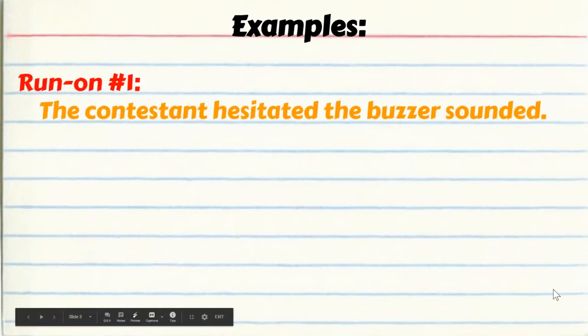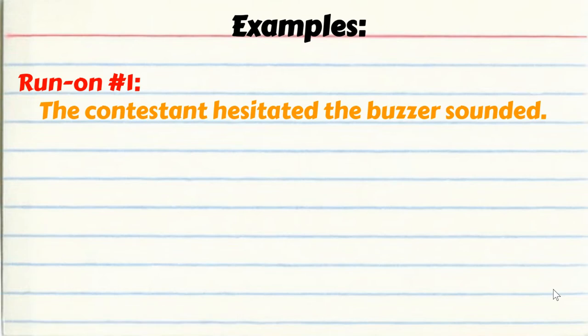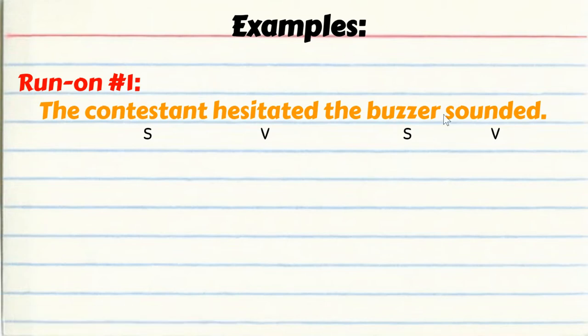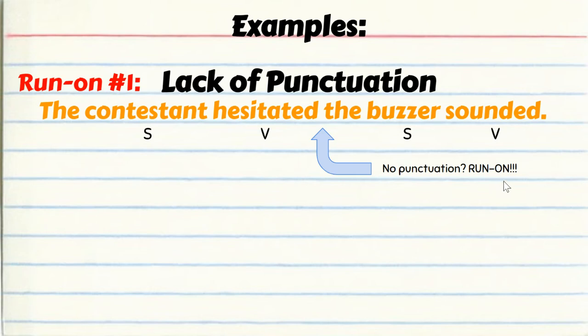Here we go. Run-on one. The contestant hesitated. The buzzer sounded. Now look at this. I have two different subjects in here. I have the contestant and I have the buzzer. So what did the contestant do? The contestant hesitated. What did the buzzer do? It sounded, but there's no punctuation in here. Since there's no punctuation, it's a run-on. And this is what we call a lack of punctuation.